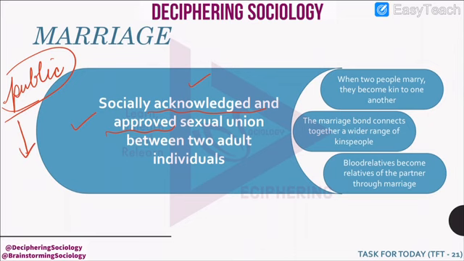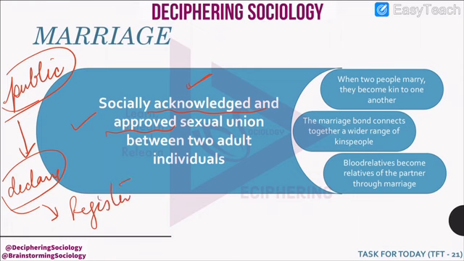That means if two adult members choose to stay together and want to enter into a sexual relationship with each other, then they have to declare before the society, either through registered marriage or traditional marriage, any form of marriage.